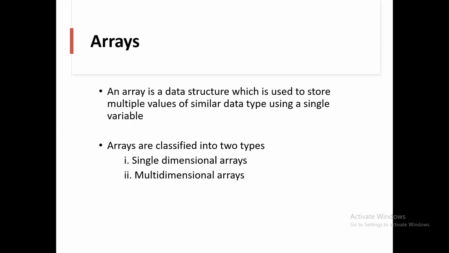An array is one kind of data structure which is used to store multiple values of similar data type, right? Of the same data type we're going to use. So we're going to store multiple values of the same data type using a single variable, that is what arrays are.